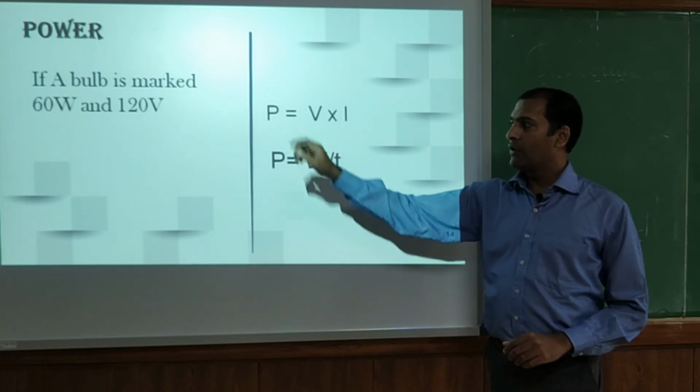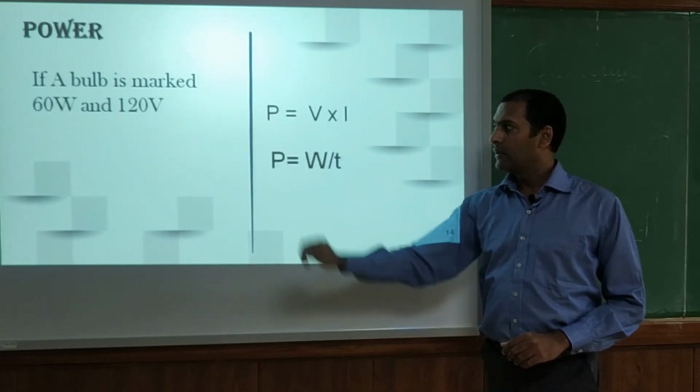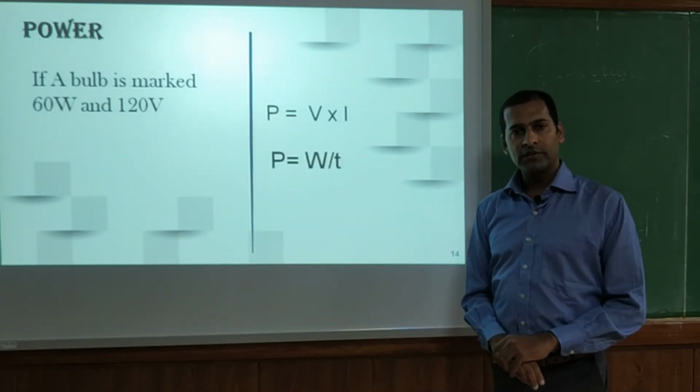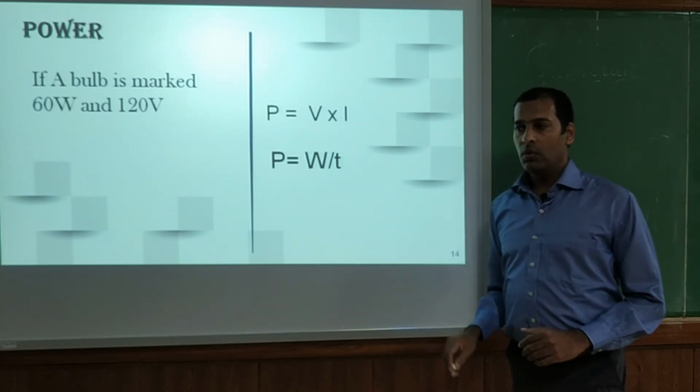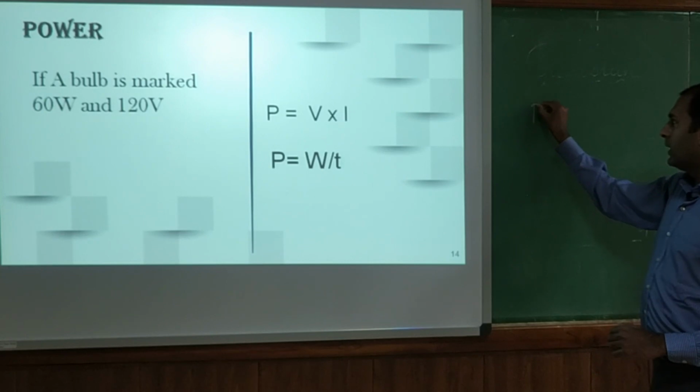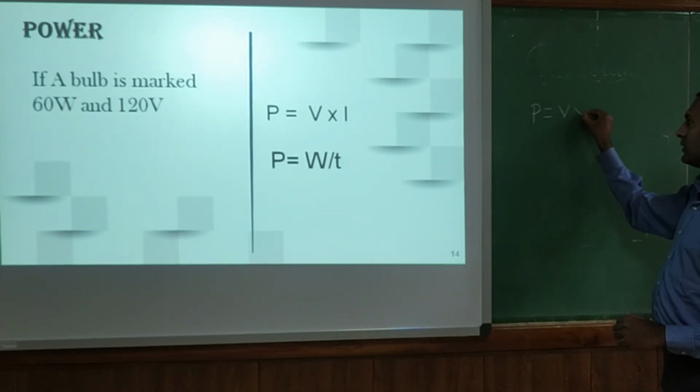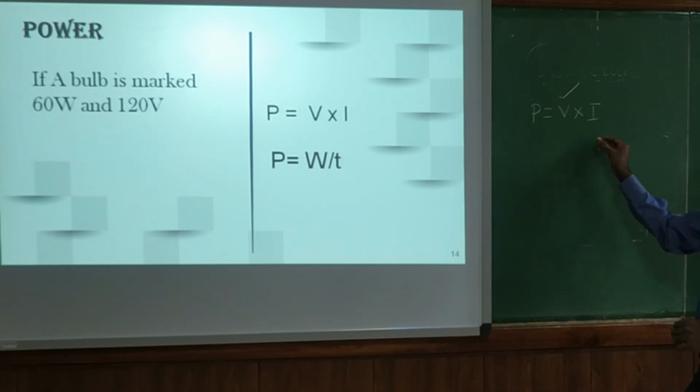You have power given in watt, and you have the voltage, but you don't have resistance. You have the formula P is equal to V into I, but there is no resistance term. You have V, so you can replace this I from Ohm's law. What is it? I is equal to V by R.